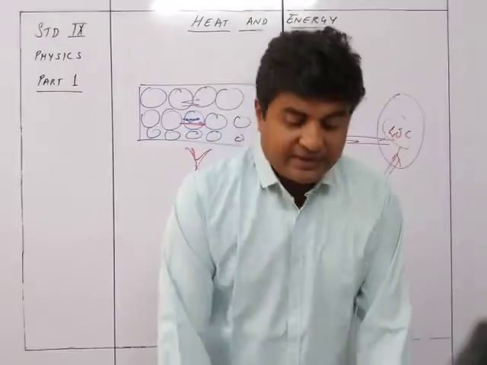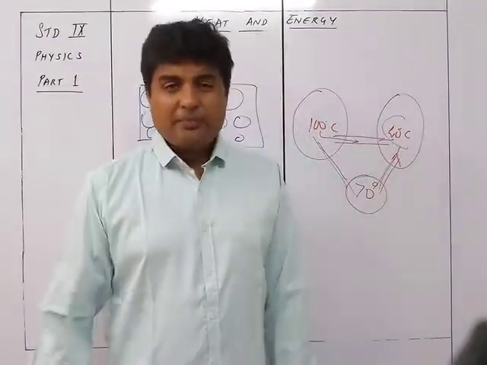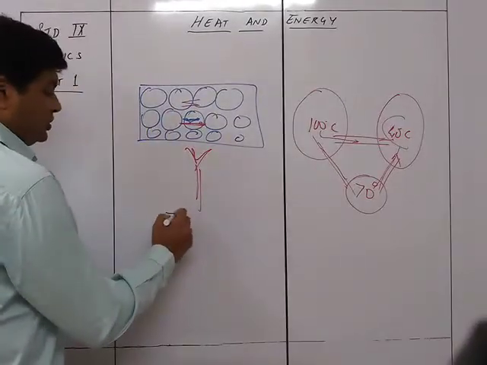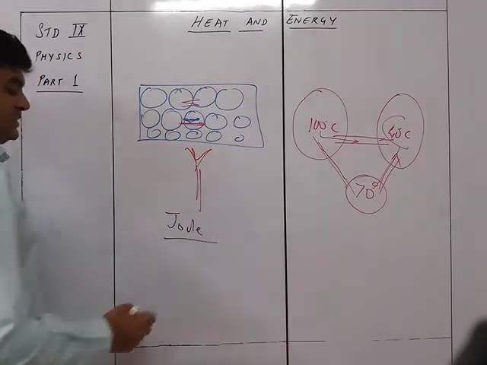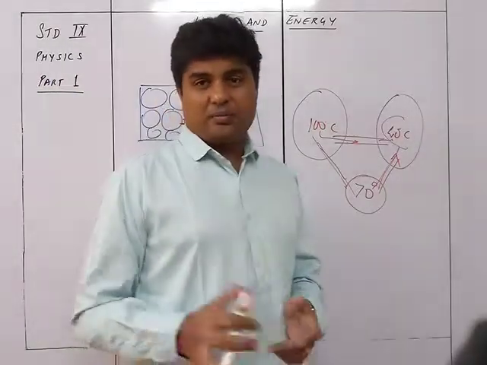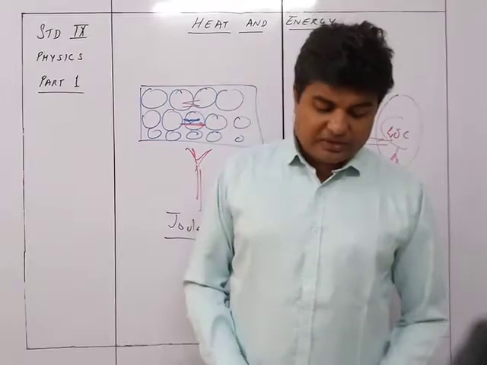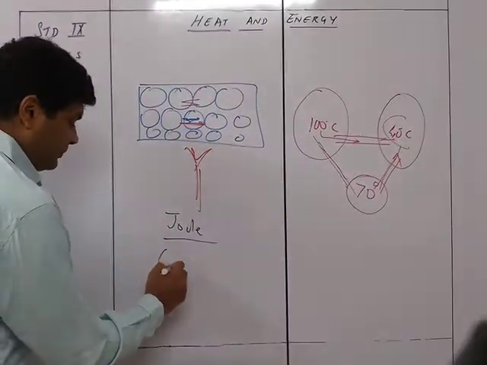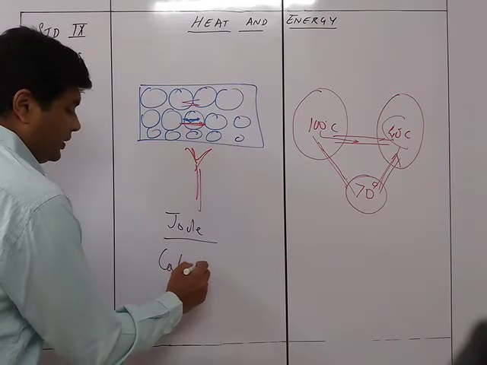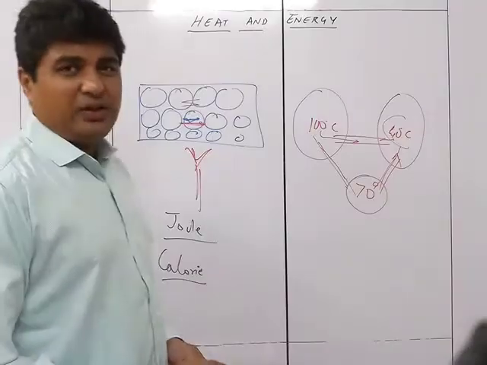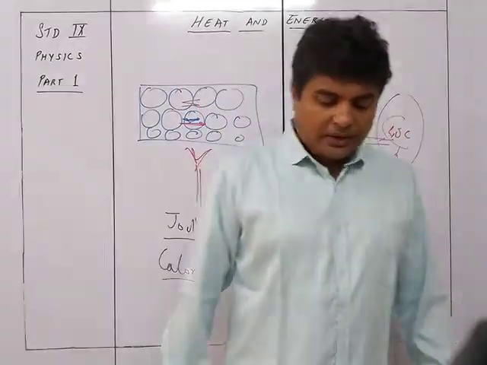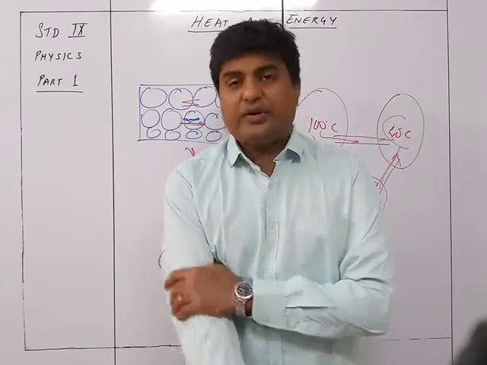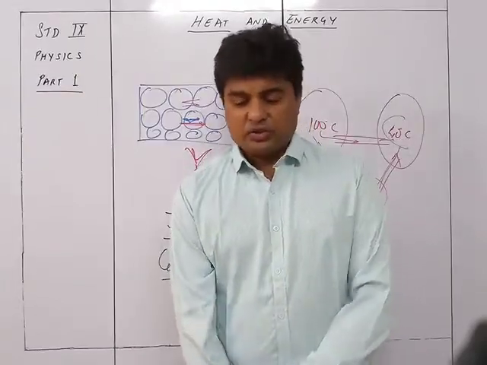The next one we see is the unit of heat. Now, because heat is a form of energy, the first unit of heat will of course be joule. But because joule is used for many different kinds of energies, there is a special unit called calorie. So the unit of heat is the same as energy. The SI unit of heat is joule, and the CGS unit is erg. 1 joule is equal to 10⁷ erg.